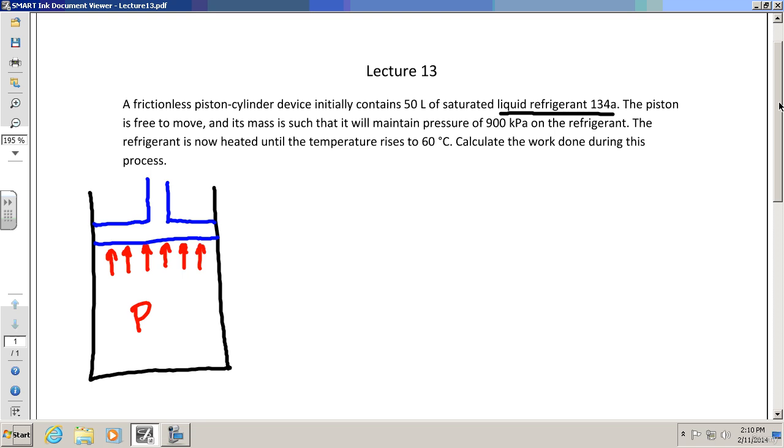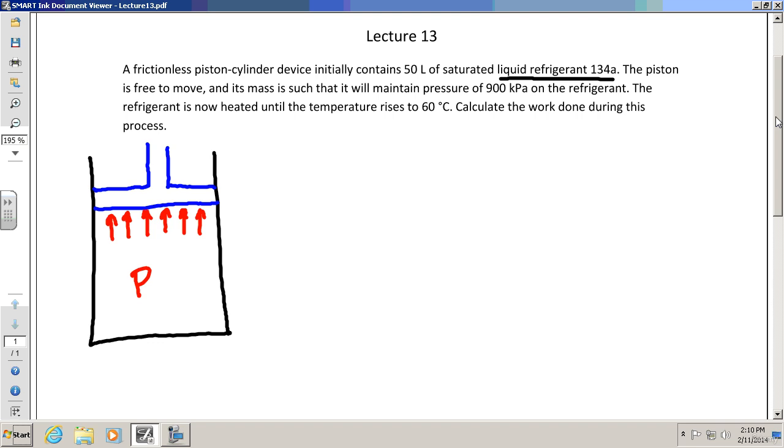We know it's pressure P times what is going to give me that upward force? Cross-sectional area, right? Because pressure is force divided by cross-sectional area. So if I want to know the force, it's pressure multiplied by cross-sectional area. So that upward force is pressure times cross-sectional area, where I just call it cross-sectional area A.